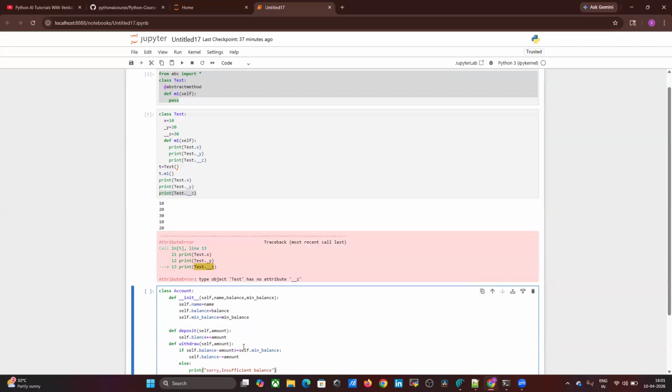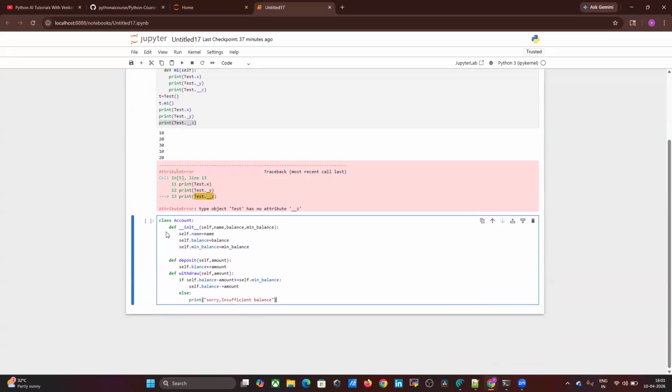Now I understood just what I have declared. I have declared a constructor. Inside the constructor, I have defined instance variables. What is a constructor? If you don't know, go back to those videos. I have explained in part one, it seems. You can go through that video, then come back to this video. And I have declared instance method deposit. Self dot balance means some amount is there, right?